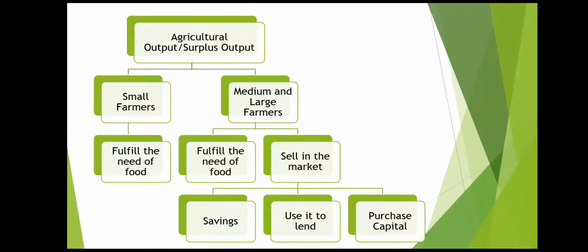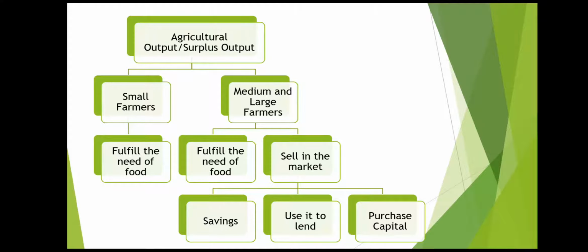Now, agricultural output is many times surplus and that has to be sold. So what do these farmers do with this agricultural output? That was the next topic. The small farmers barely have any surplus output, and as a result, whatever they grow, they use it to fulfill their requirement of food.